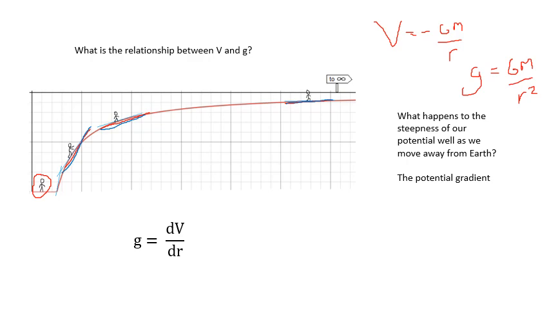Yes, it's the gradient. If you've got a graph of V against r, then the gradient dV/dr tells you the field strength. You should be able to do this if you're doing A-level maths. You know, just differentiate that. And what do you get? Yeah, dV/dr.